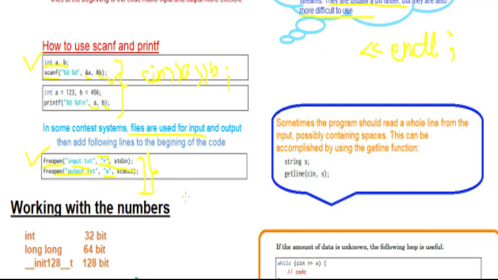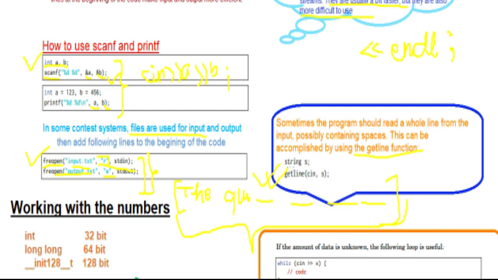Now in the case when there is a full sentence, meaning if it is written "the quick brown fox jumps over a lazy dog", right? So this much is written and you want to take this whole sentence in a single variable, then what to do? So sometimes the program should read the whole line from the input, possibly containing spaces, and this can be accomplished by using the getline function. You use the getline function here.